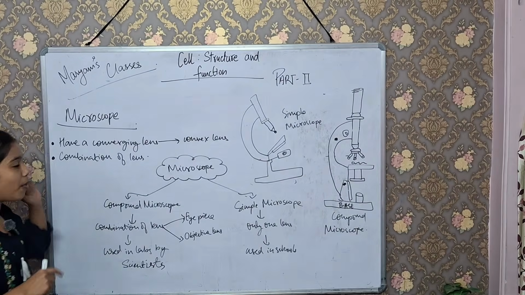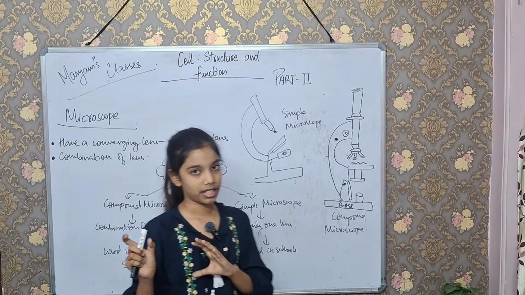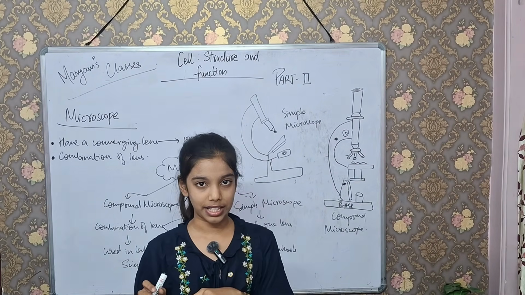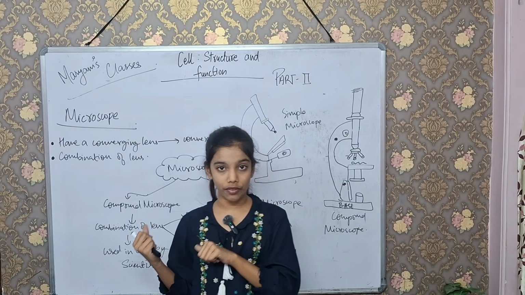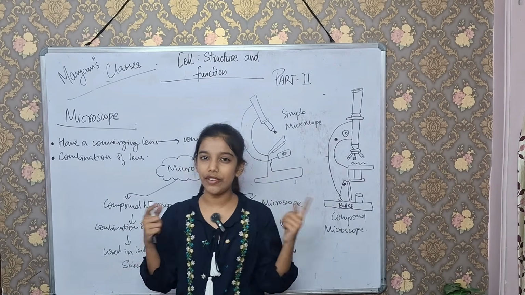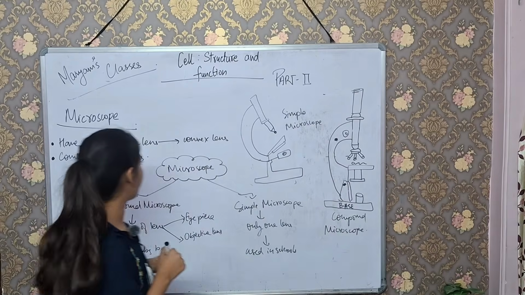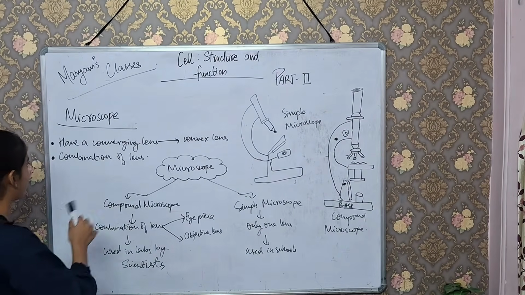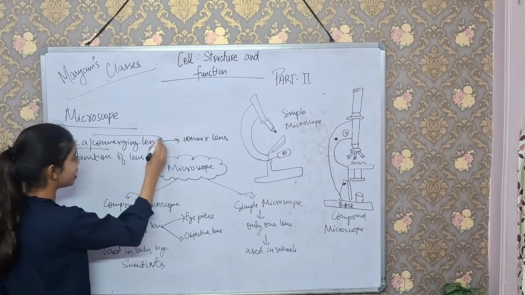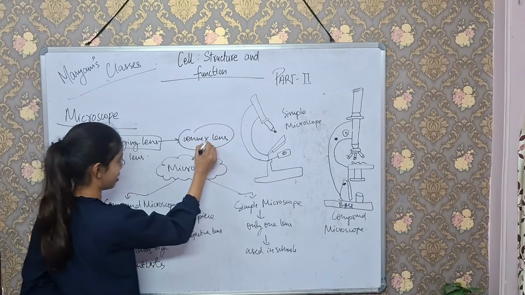A microscope always has a converging lens, and that is known as a convex lens. We have also studied convex and concave lenses in our previous classes. So a microscope has a converging lens, which is known as a convex lens.